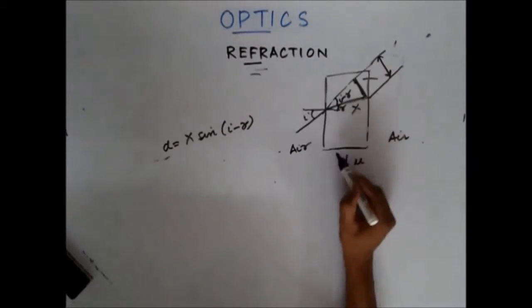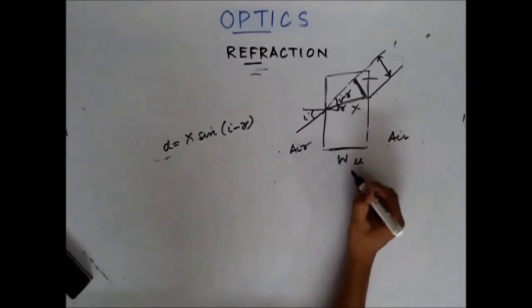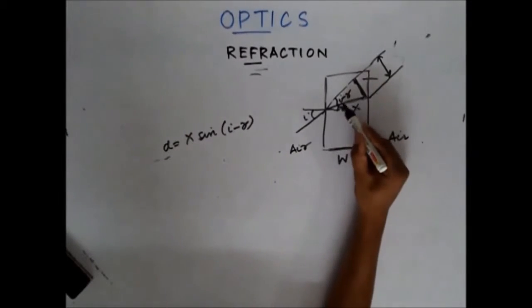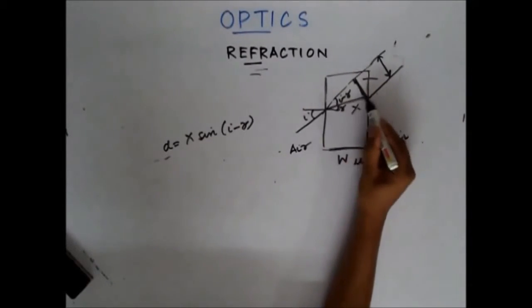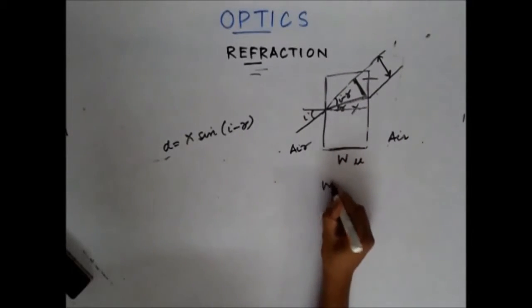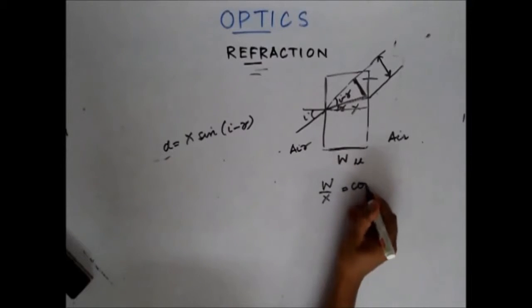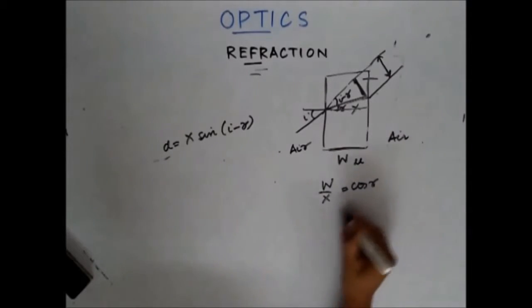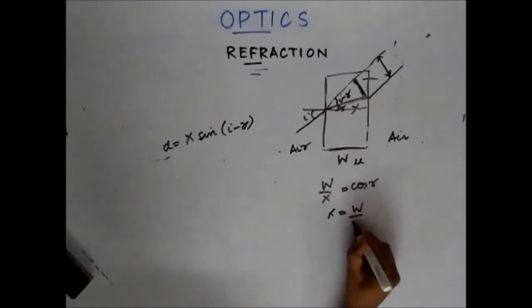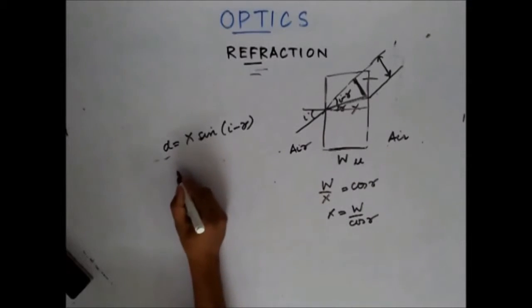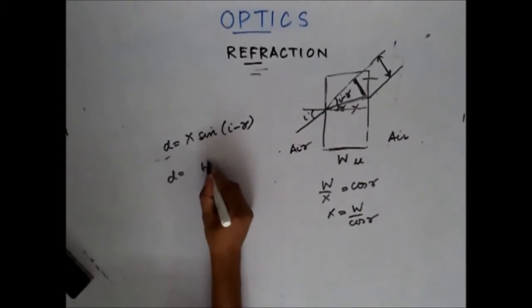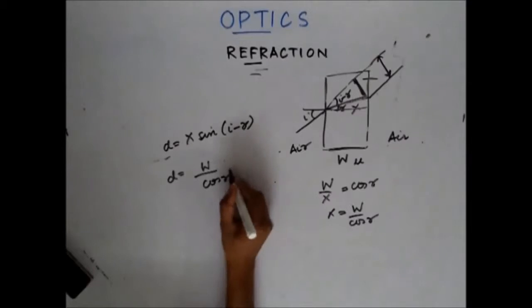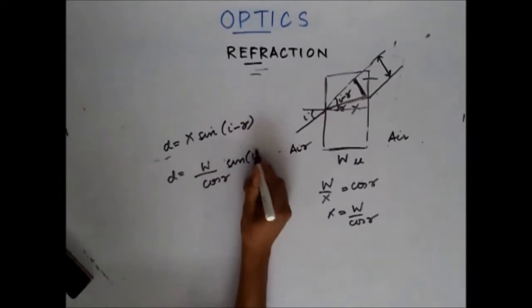What is x? This width is w and this is x. This angle is r. I can write w by x as cos r, or x as w by cos r. So my final lateral displacement comes out as w by cos r times sin(i - r).